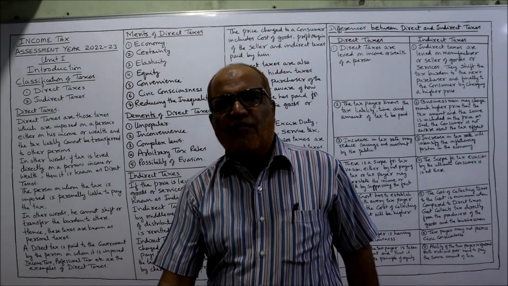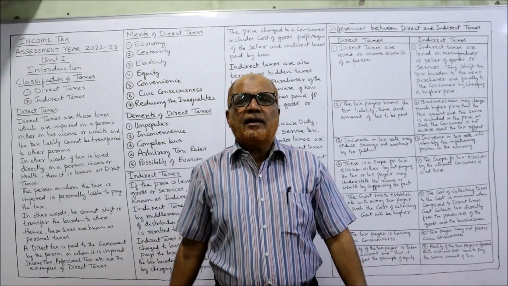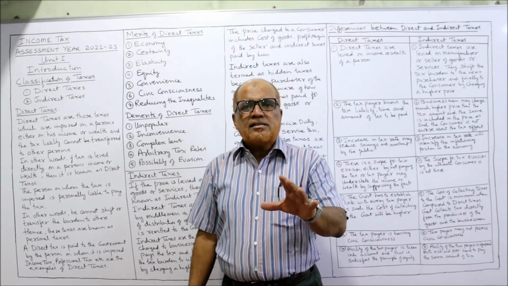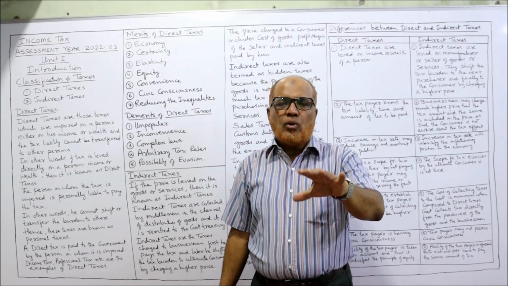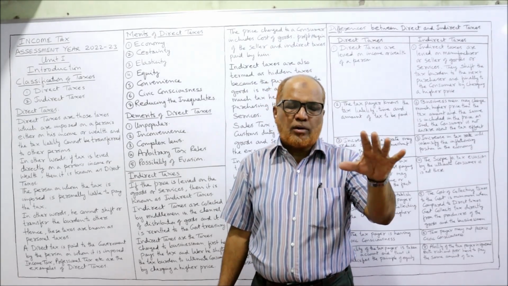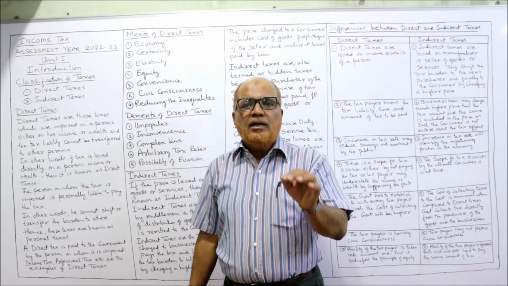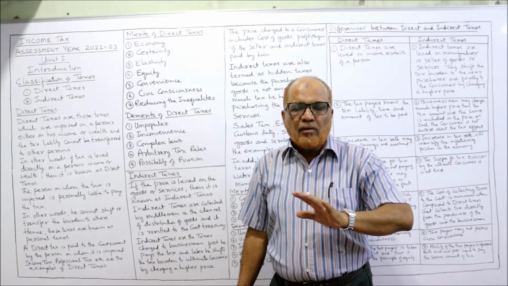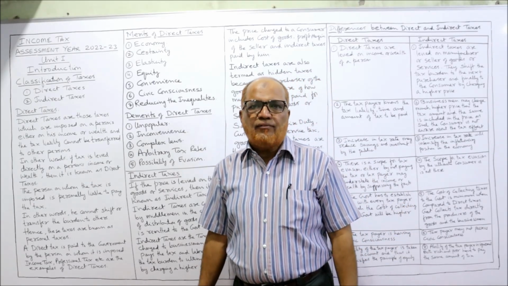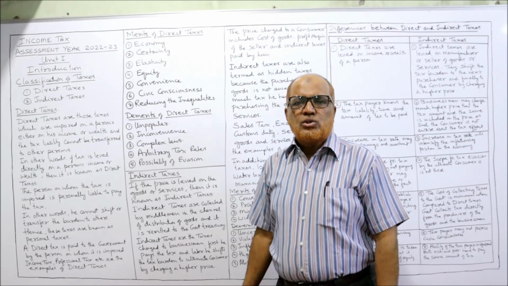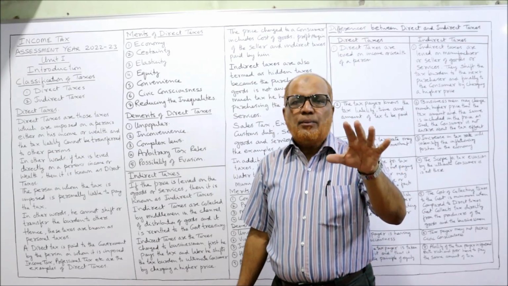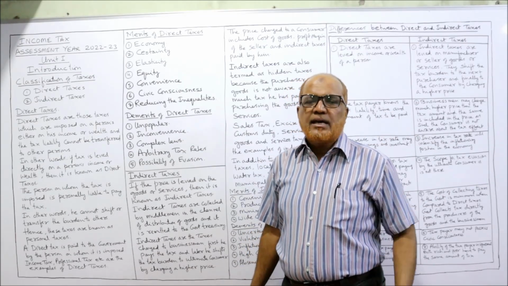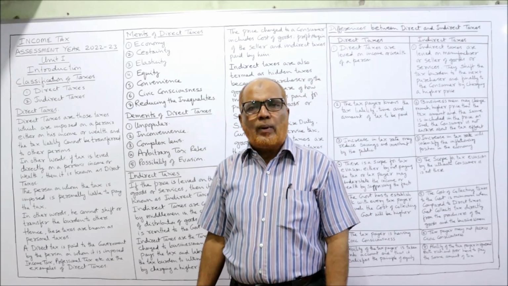Now, classification of taxes. Taxes can be broadly classified into two categories: direct taxes and indirect taxes. Direct taxes are those taxes where, when the government imposes the tax on a particular person, he or she alone must pay the tax. The burden of the tax cannot be shifted from one person to another. Whenever the government imposes a tax, that person must pay it. That is called direct tax. Examples of direct tax are income tax and wealth tax.